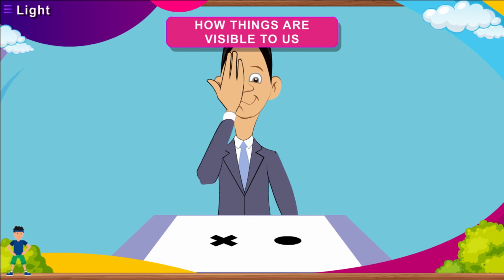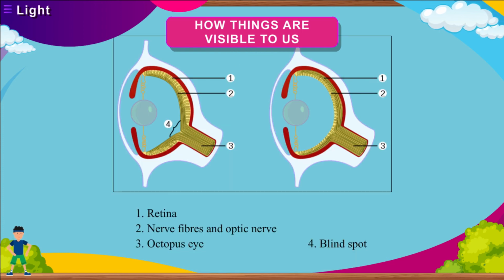Now, close your right eye. Look at the round mark now and repeat the activity. Does the cross disappear? The disappearance of cross and round mark shows that there is a point on the retina which cannot send messages to the brain when light falls on it. This point, termed as blind spot, is the region of the retina at the junction of the optic nerve and the retina. There are no sensory cells at this spot. Hence, any image formed here cannot be visible.